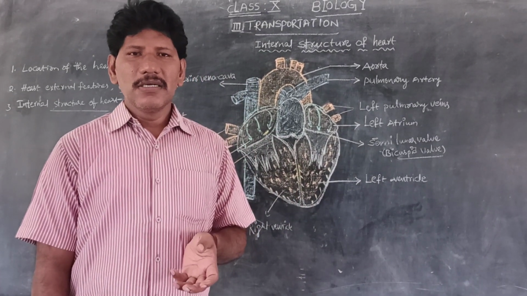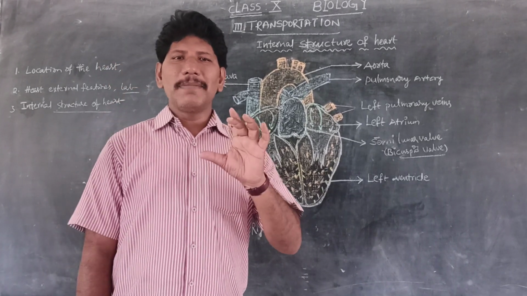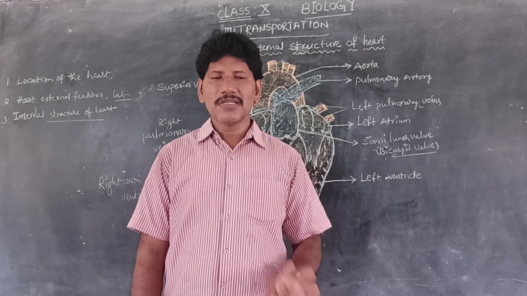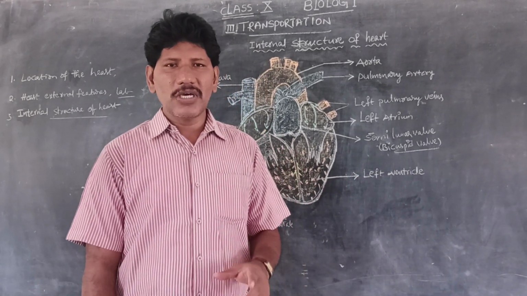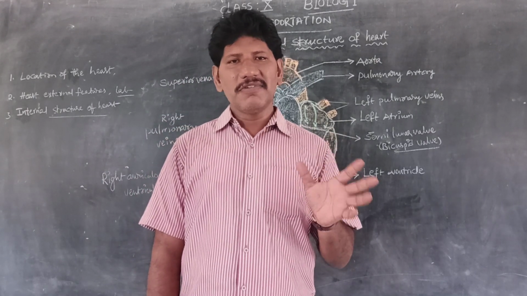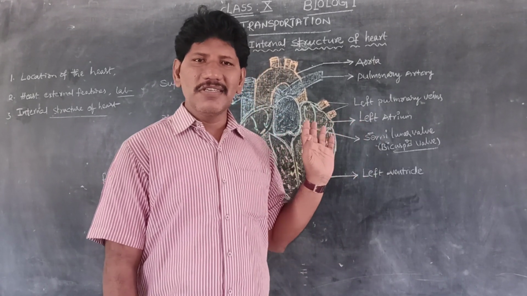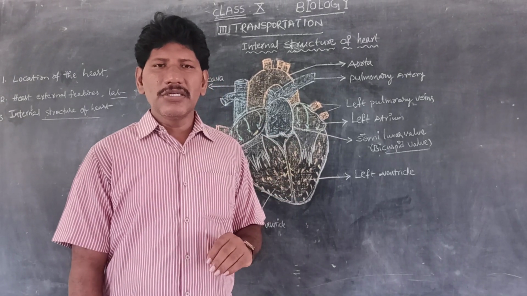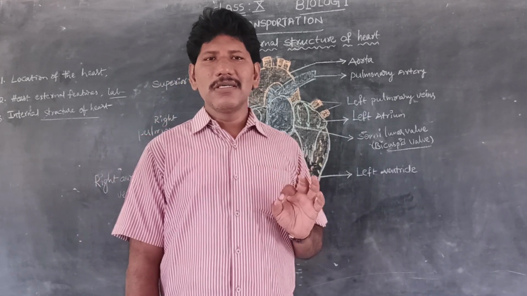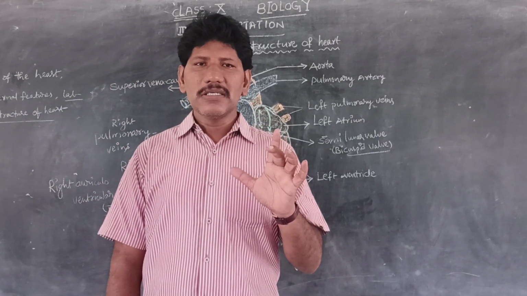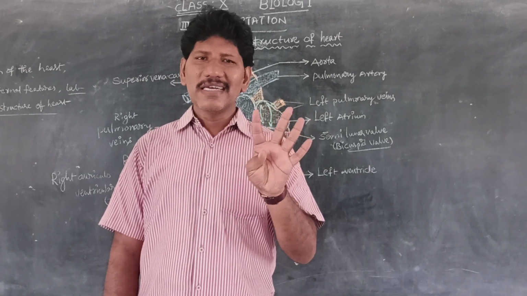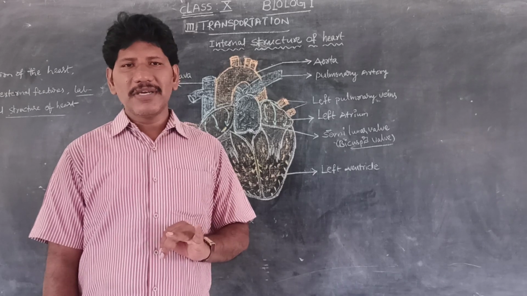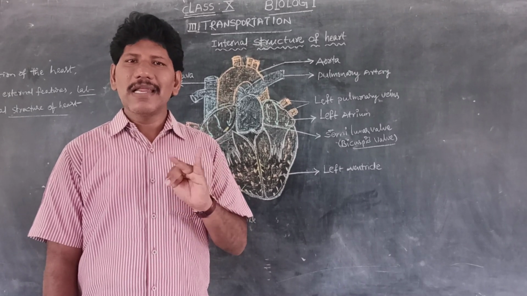Blood vessels are the closed pipe-like structures in which blood flows. They are mainly of two kinds, arteries and veins. We are going to discuss how they are connected to the heart. Next, the heart: its external features, internal structure, location, and the mammalian heart lab activity.